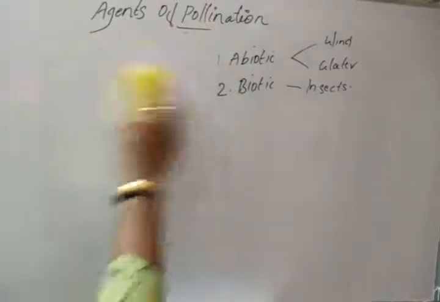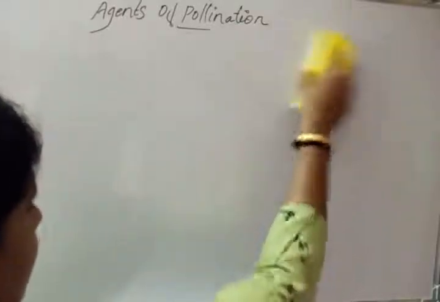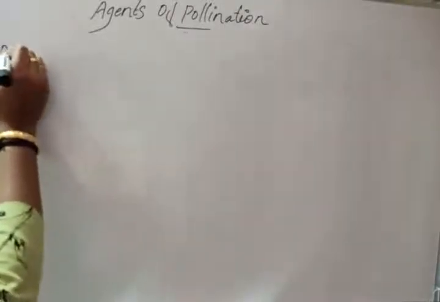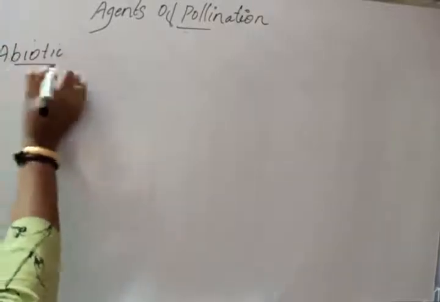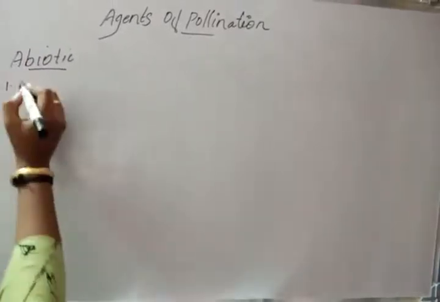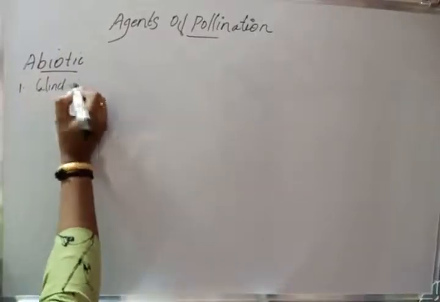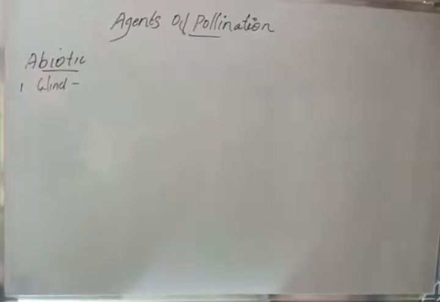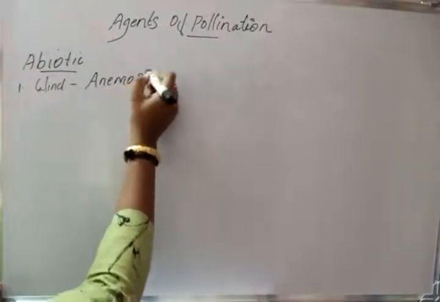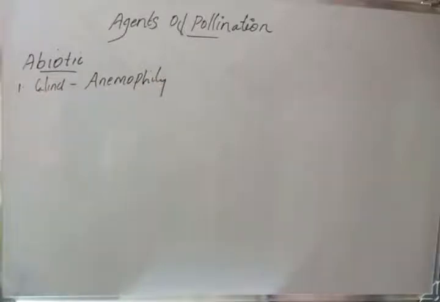Let us look at what the names are. For abiotic agents, if the agent is wind, we call that type of pollination anemophily.